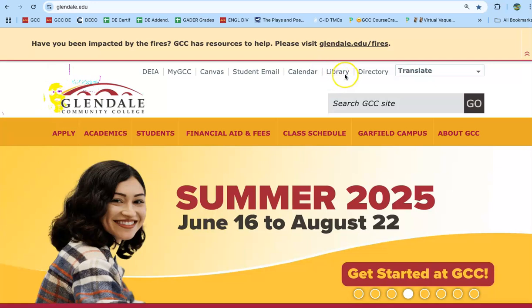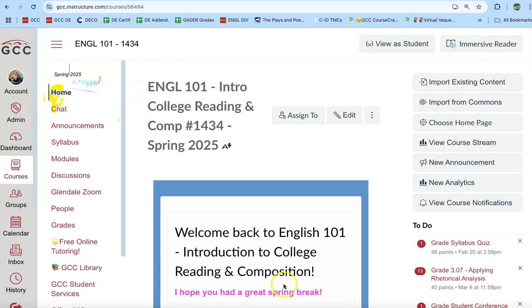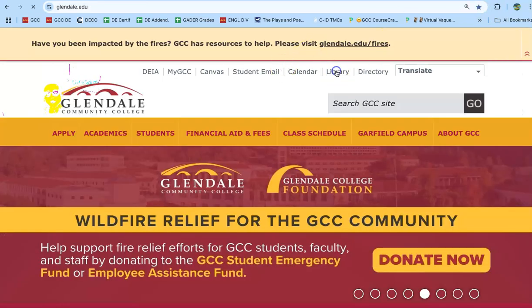You can either go into the GCC library from the home page here just by clicking on library, or you can go into it from our Canvas course. You can see the GCC library here also has a direct link. However, this one isn't truly direct. You'll have to click twice, go through 2 pages. So I always just use the home page entrance.